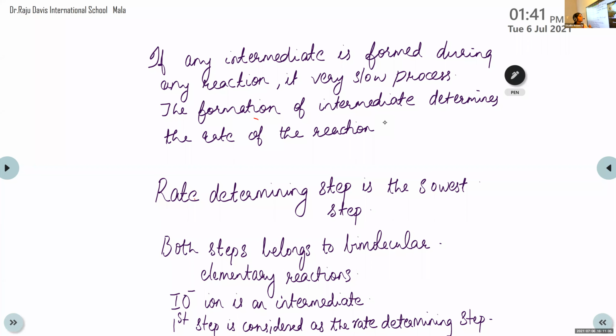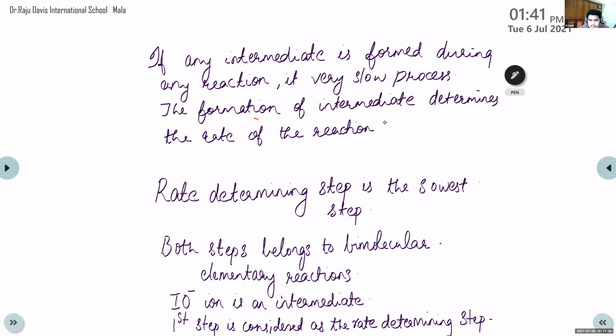Here the first step is the formation of intermediate. It's a very slow process and it is considered as the rate determining step. So if in any reaction an intermediate is formed, that step is a very slow process and will be the rate determining step. Is this clear now? All of you?